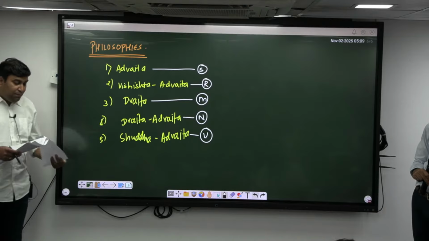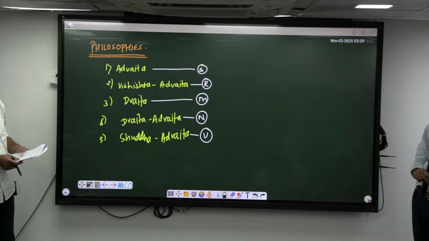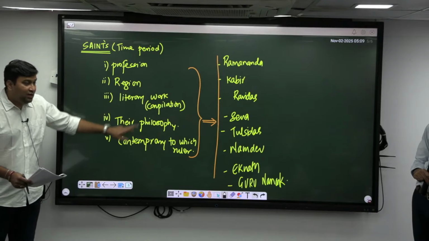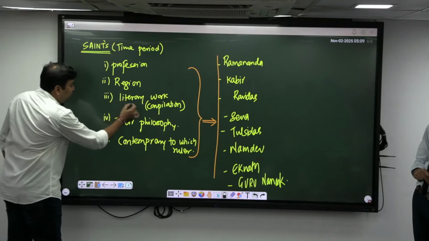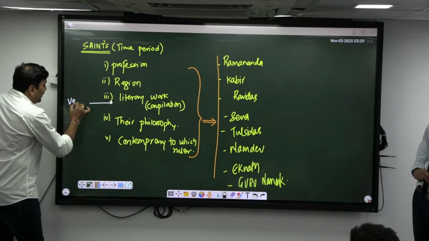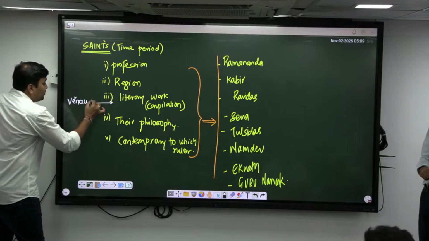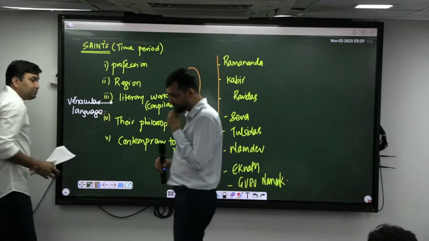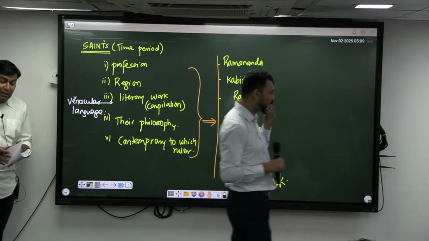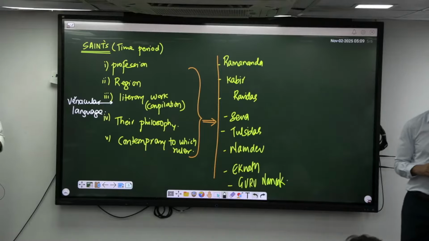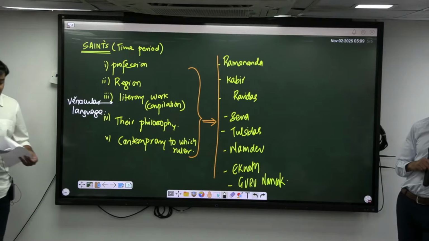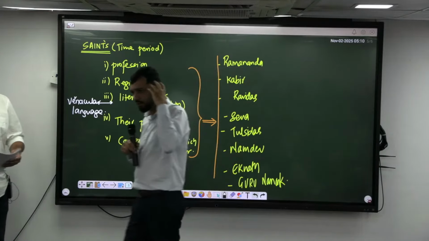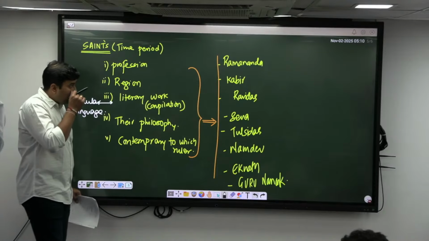Now the most important part later is about saints and their literary compilations. So this literary work, vernacular language, here only you can add vernacular language. Which vernacular language the compilations were done in by the people. For example, Ramcharitmanas was written by whom? Again, the best way of looking into it is divide by region. So first understand, don't mug it up, but try to understand region.